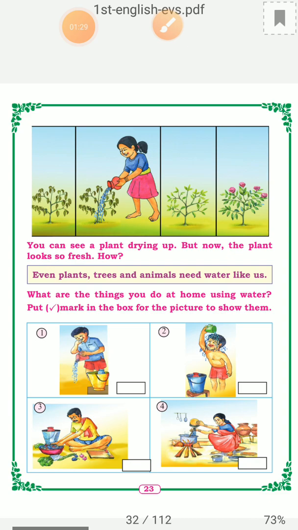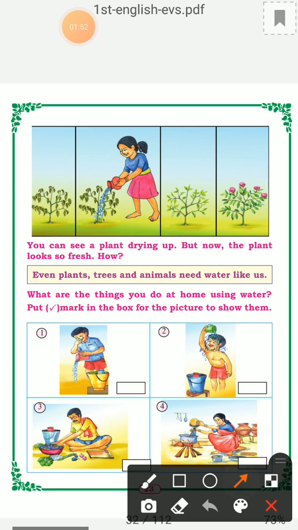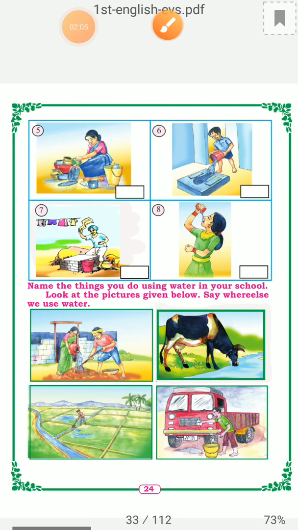What are the things you do at home using water? What all do you do? The first one is washing, bathing, cooking, and to clean vegetables, she is using. See children, again I am going to show you here. Here for washing, second is bathing. Here this one is washing the vegetables. Here cooking.